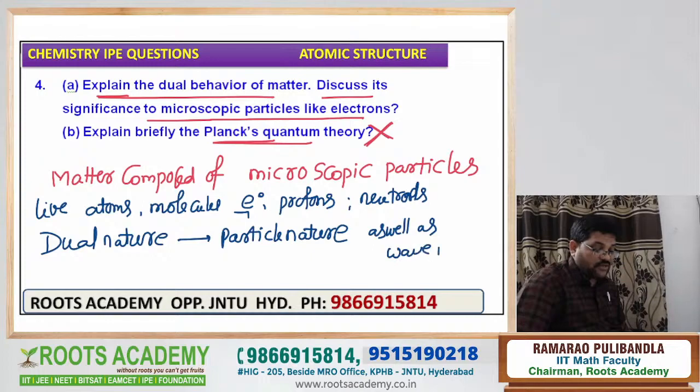You ask one point. Why, sir, do they exhibit dual nature? Simple logic. Because atoms, molecules, electrons, protons, and neutrons have the very least mass, the wave nature is more. Because of least mass, the wave nature is more. Now, how do you ask? How, sir, do they have the least mass?